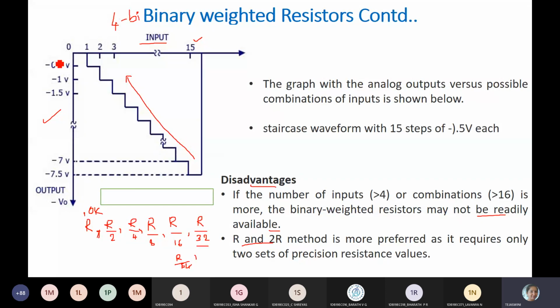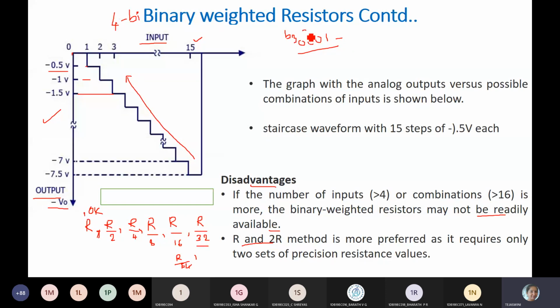When the V0 switch is closed, what is the value you got? It is 5 volts. When V1 is closed, what is the value you got? Minus 1 volt. If you want to make it 2, then you got minus 1.5 volts. It is in the order B3, B2, B1, B0.